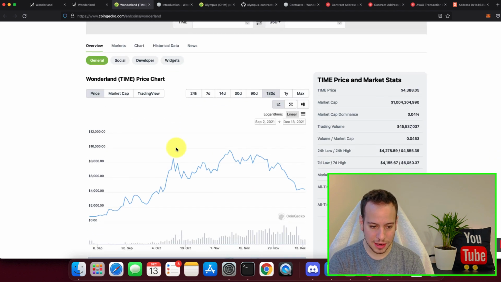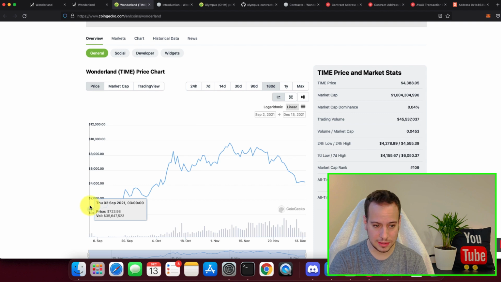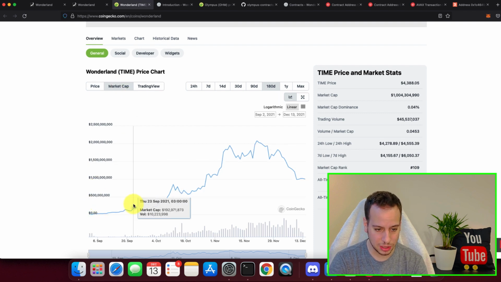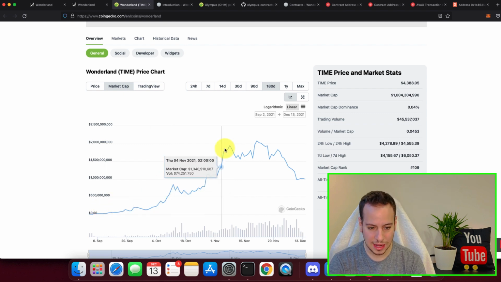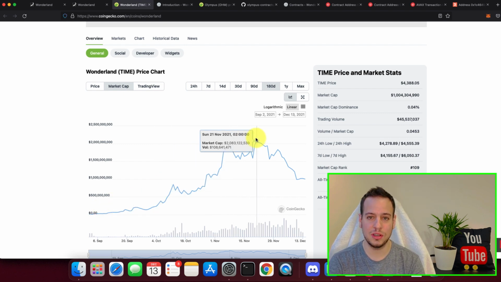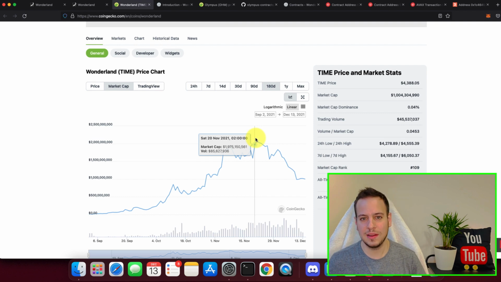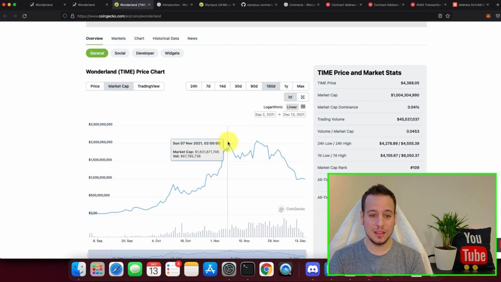It only started here in September, and it got to this market cap, actually to $1 billion, after 1 month, not 2 months, and it got even to $2 billion after 2 months. So I'm sorry about the title and the clickbait. It's actually more. It's $2 billion in 2 months. And what is Wonderland Time, you wondered?